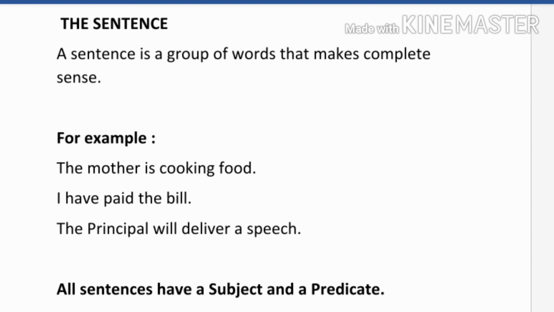A sentence always starts with a capital letter. Second, all sentences have a subject and a predicate. We have already done the chapter on sentences separately, in which I have explained what a sentence is and the kinds of sentences.